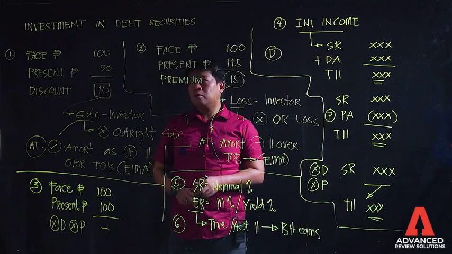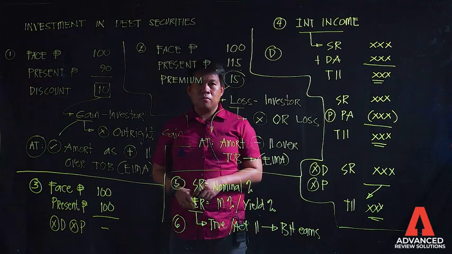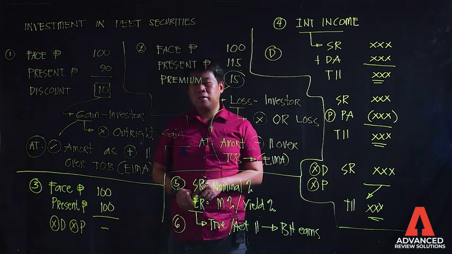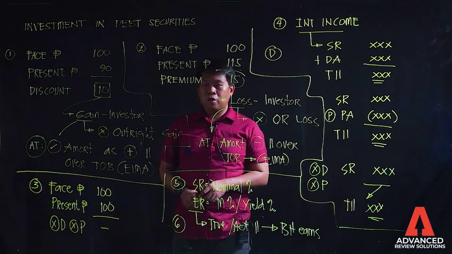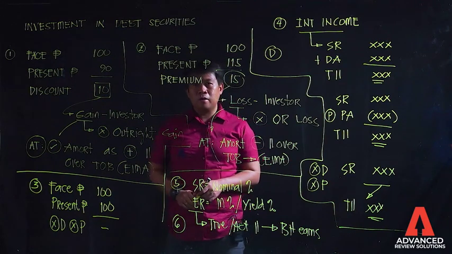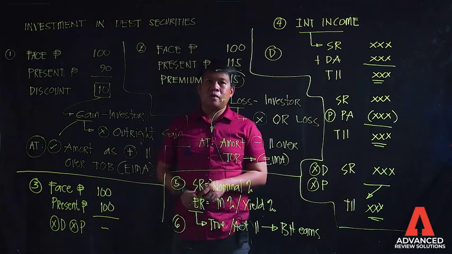Okay, let's now have the investment in debt securities. Last time we talked about the classification of investments cited under PFRS 9. One, we have the fair value to profit or loss. Then we have the fair value to other comprehensive income and the investment at amortized cost.